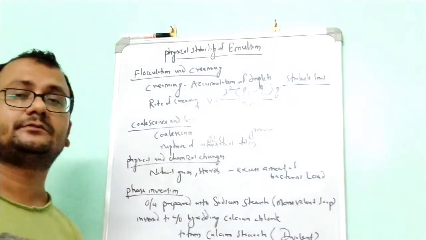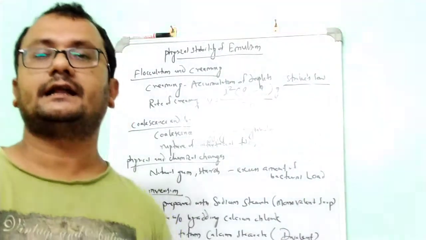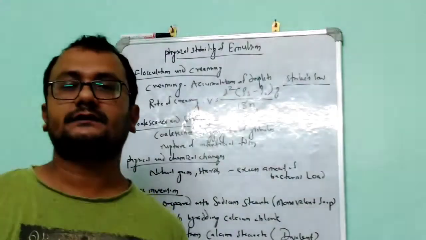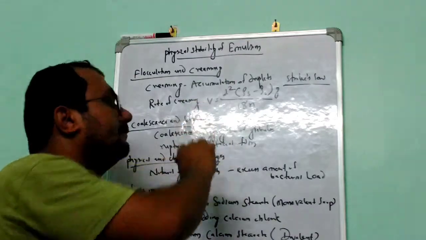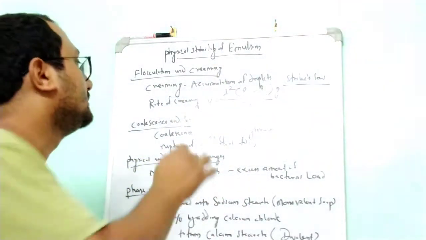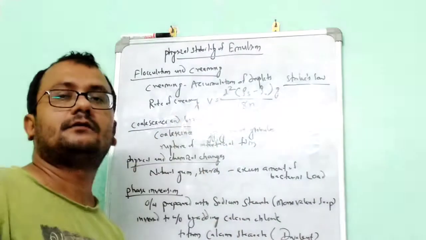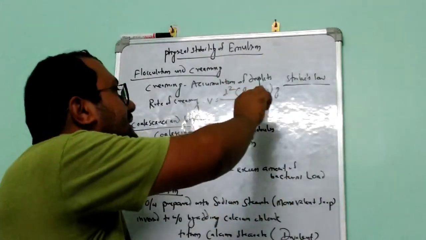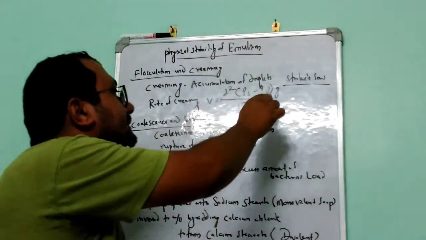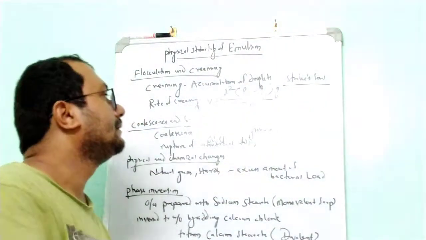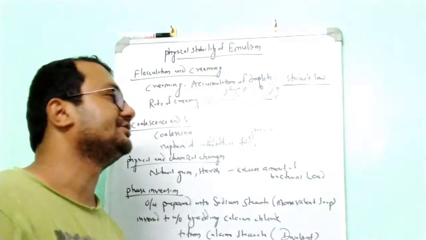From this we can understand which parameters are directly proportional to the creaming process and how to prevent it. Since we don't need creaming here, note that the rate of creaming increases with the diameter of the globules, the difference in densities of the two phases, and the acceleration due to gravity, and it is inversely proportional to the viscosity, eta 0.